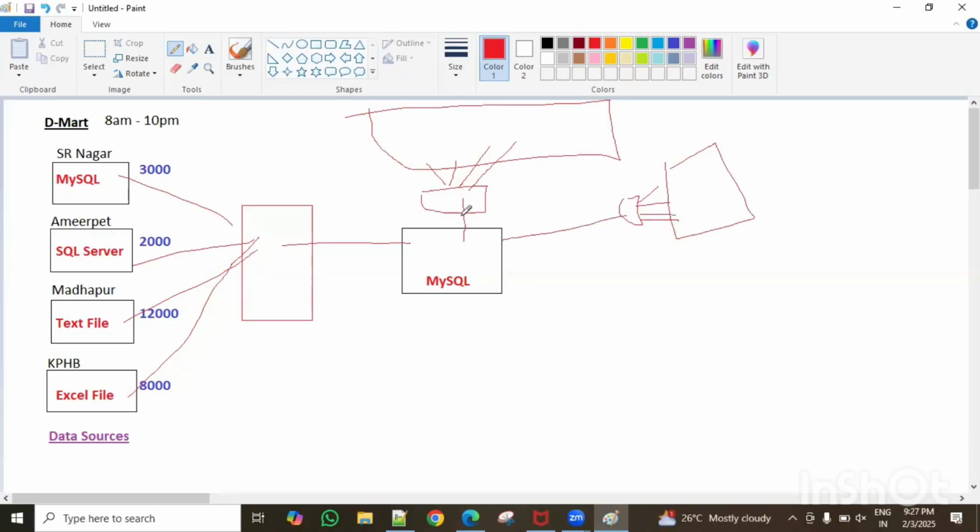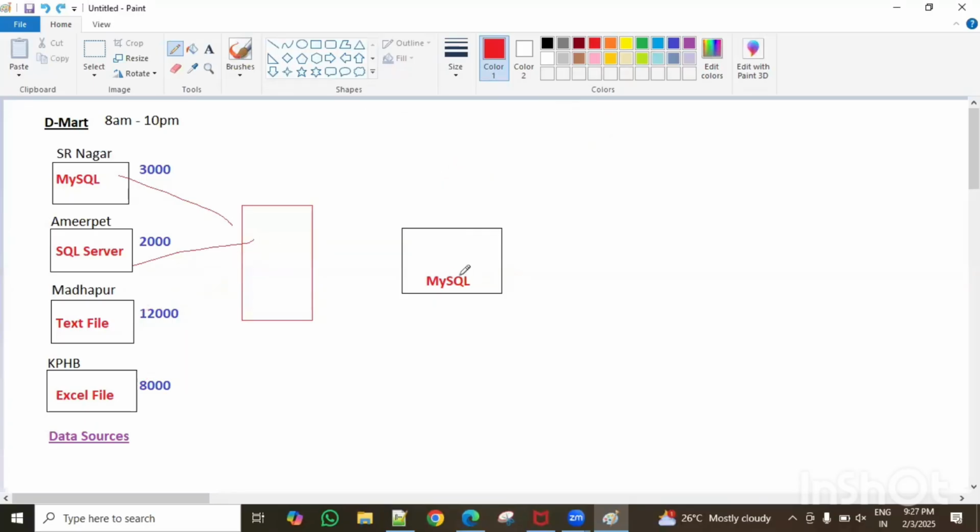So what is happening here? The number of hits is less on this one, right? And here, see, I told you that these are the data sources. These are the data sources. Why? Because the data is generating here. So data sources. But what are these ones? This is called, guys, a data warehouse. This is called a data warehouse.